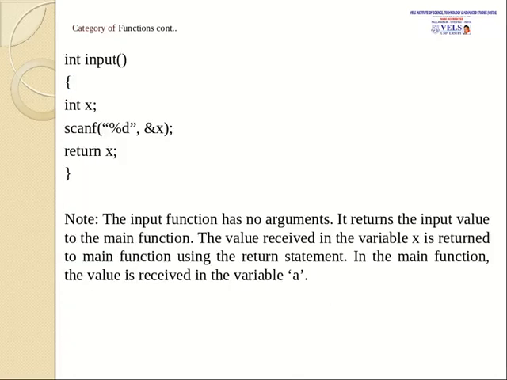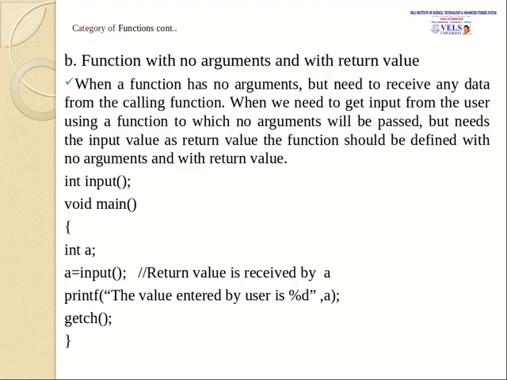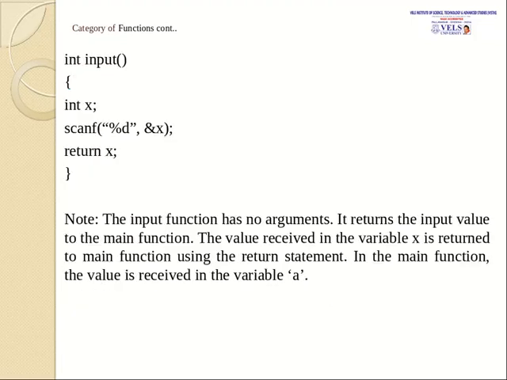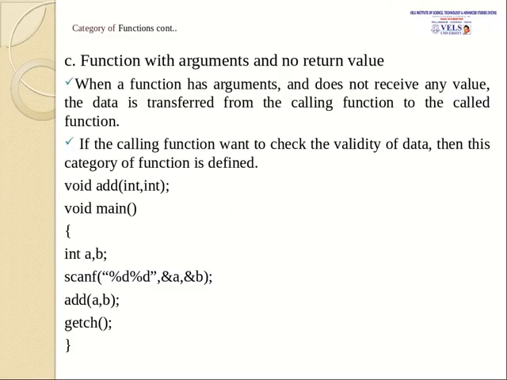Note, the input function has no arguments. In return, it gives the input value to the main function. The value received in the variable x is returned to the main function, and then the value will be displayed in the main function. This is the category of functions with no arguments and with return values. Next, we are going to see the next category, function with arguments and no return values.